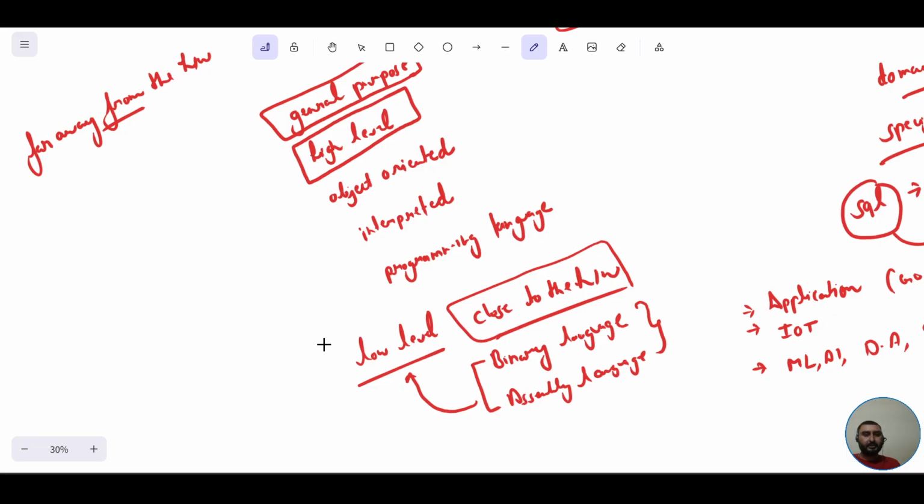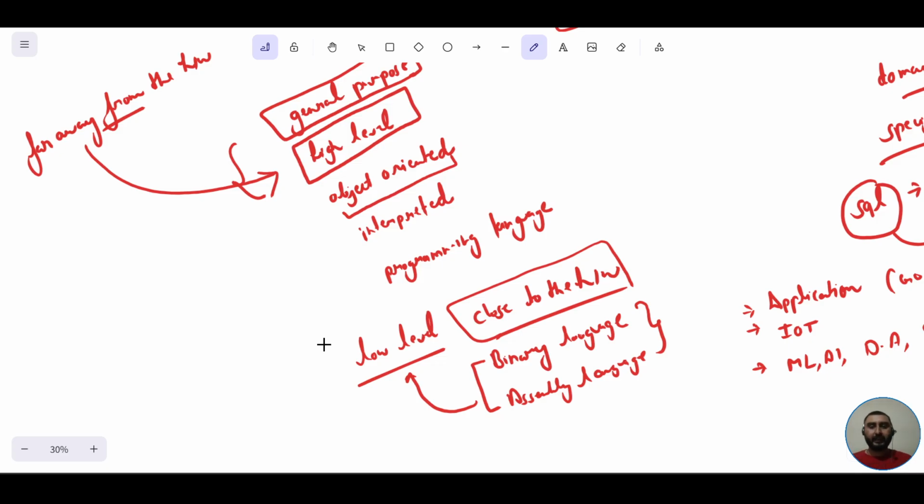With those set of instructions provided using Python, we can have the computational task done by the computer itself. So that is why Python is also considered a high level programming language. So two things I have explained: why Python is general purpose and why Python is a high level programming language. Okay, next thing is why Python is termed as an object oriented language.